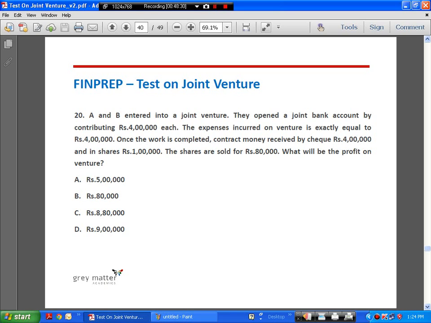Which means the profit made is 1 lakh. 5 lakhs minus 4 lakhs is 1 lakh. But what's happening? The shares of 1 lakh are immediately sold for 80,000, where we are making a loss of 20,000 rupees. So the profit that's made in the venture is 1 lakh minus 20,000, 80,000. Okay, so the answer is B, 80,000 rupees.